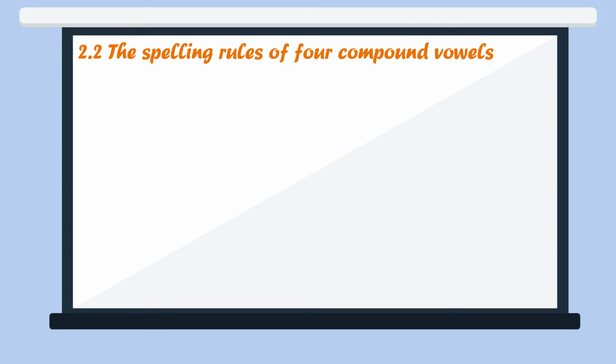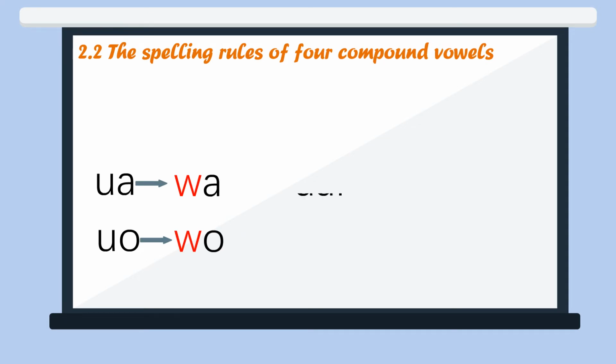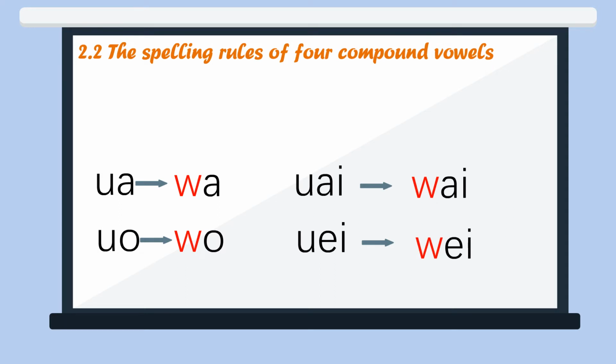When a syllable begins with U, it's written by replacing U with W. So the compound vowels Y and Wei will be written as WAI and WEI when they are syllables by themselves.